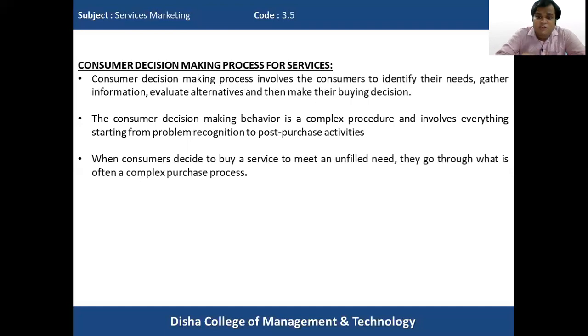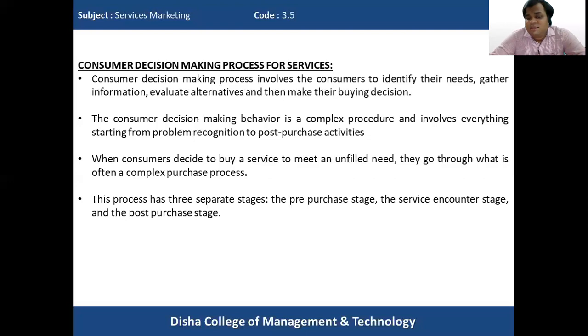When consumers decide to buy a service to meet an unfulfilled need, they go through what is often called a complex purchase process. So this consumer decision process is also known as a purchase process, and this is a complex process where the consumer tries to meet an unfulfilled need and has to undergo this complex process in order to decide what service the customer wants to buy.